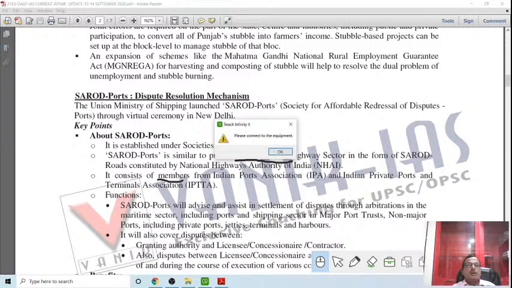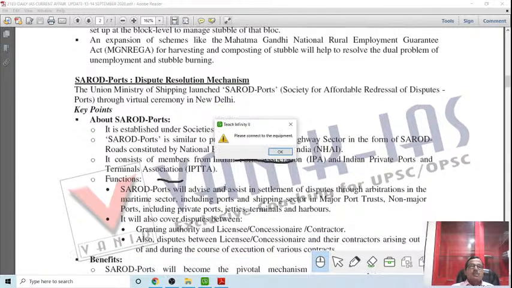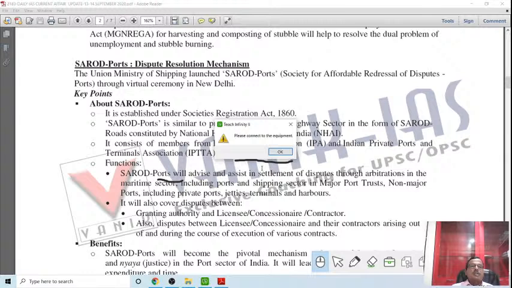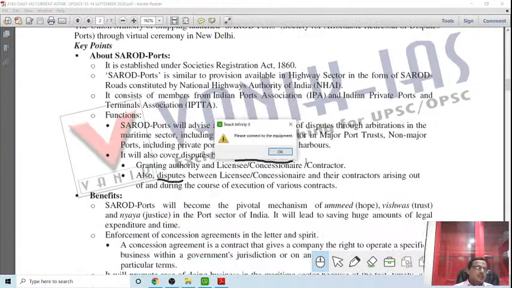It will also cover disputes between the granting authority, licensees and contractors, and between licensees, concessionaires and their contractors arising during the course of execution of the contract, because right now the government in the ports is hiring private parties for loading and unloading activities. These are called stevedoring activities.